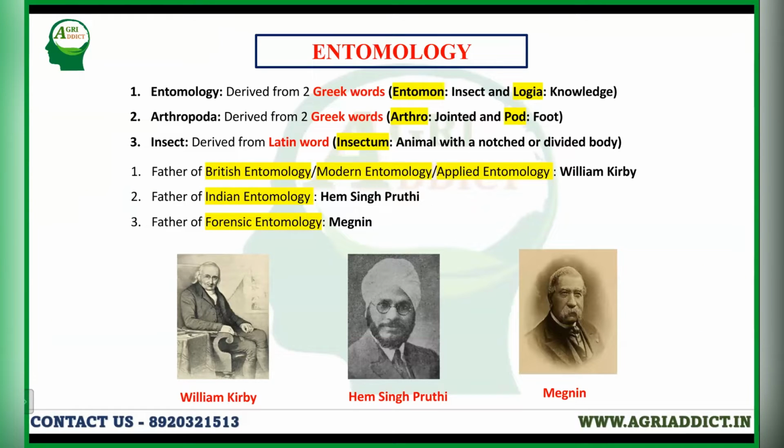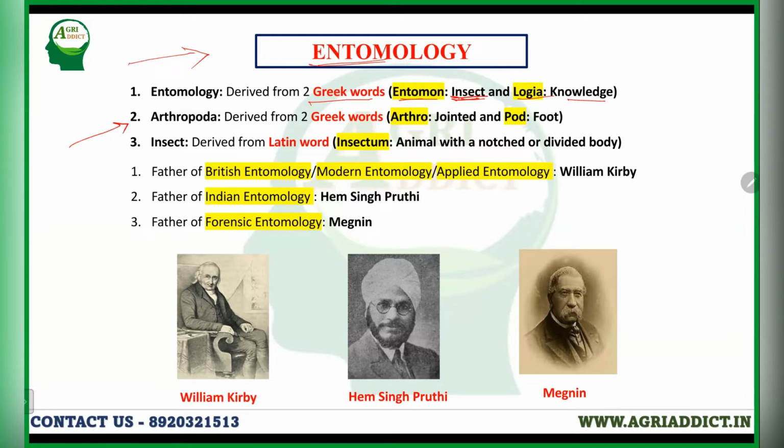The first thing that comes to our mind is the name of our subject, entomology. What is the origin of this word entomology? The word entomology mainly originated from two Greek words, entomon, which means insects, and logia, which means knowledge. So entomology is the discipline in which we gain knowledge about insects.